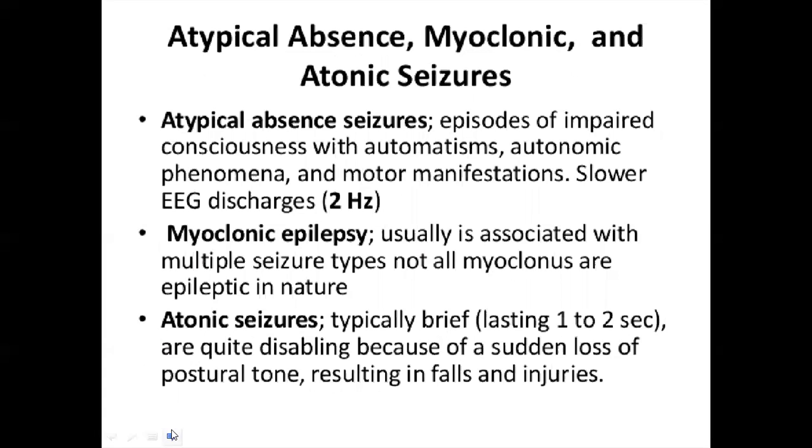Myoclonic epilepsy, usually associated with multiple seizure types; not all myoclonus are epileptic in nature. Atonic seizures, typically brief, lasting 1 to 2 seconds, are quite disabling because of sudden loss of postural tone resulting in falls and injuries.